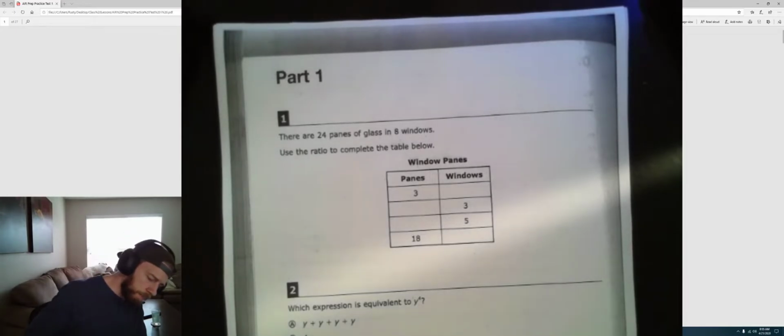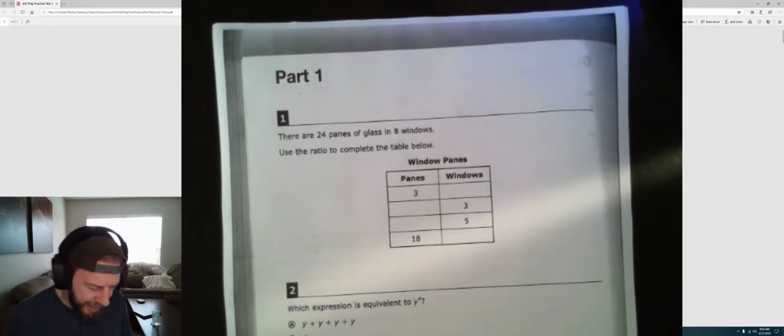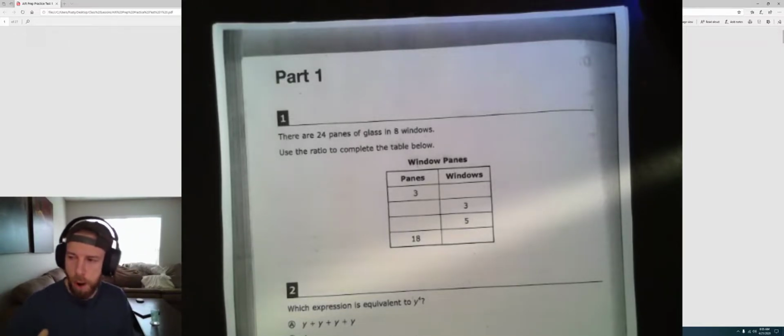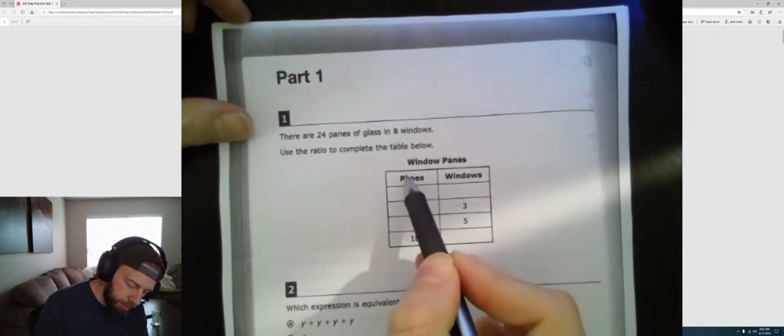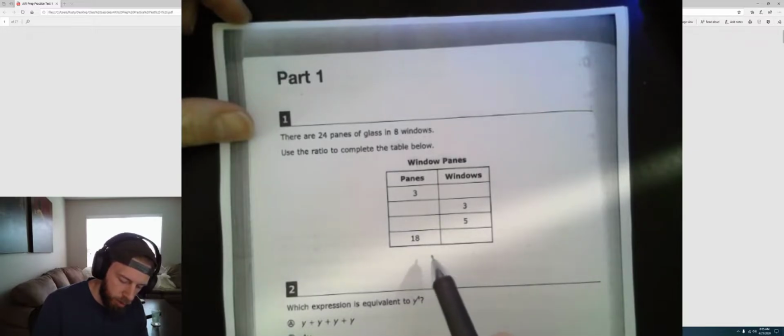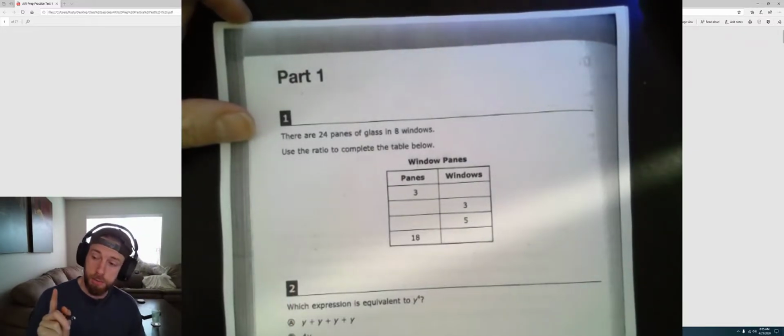Okay, here we go. Number 1. There are 24 panes of glass in 8 windows. Use the ratio to complete the table below. This is a rate problem, not necessarily a unit rate problem, but a rate problem. So if there are 24 panes of glass, we would have to finish this out. So we could do a couple different things here.